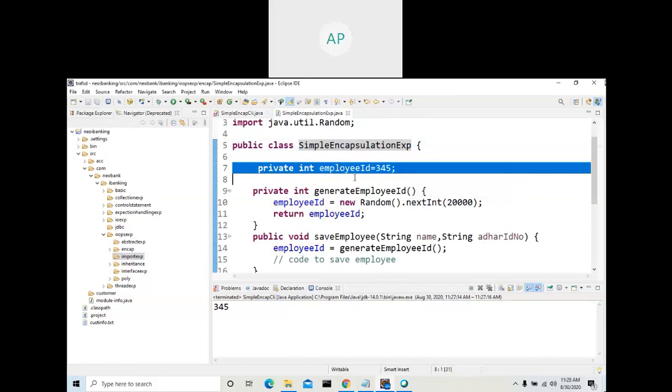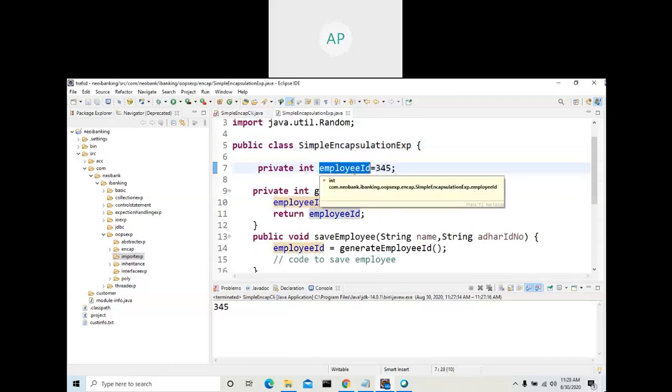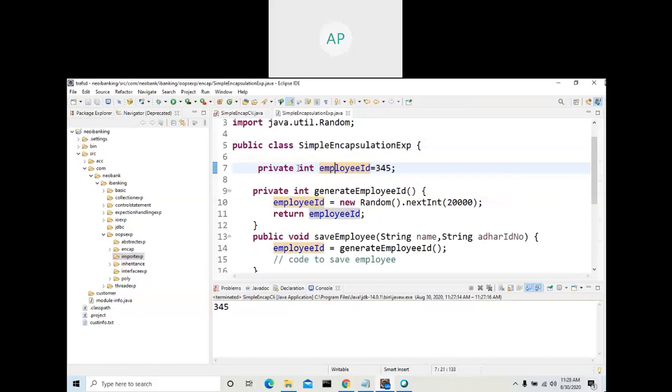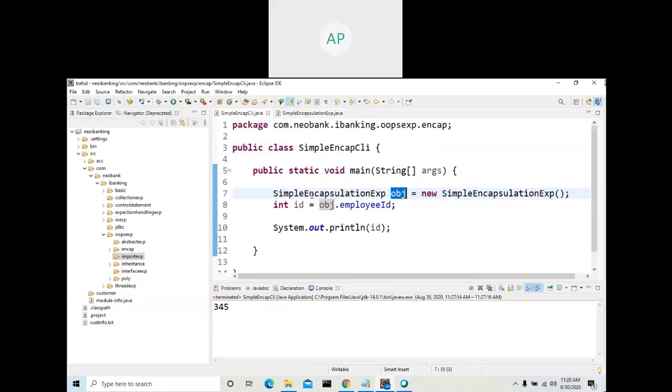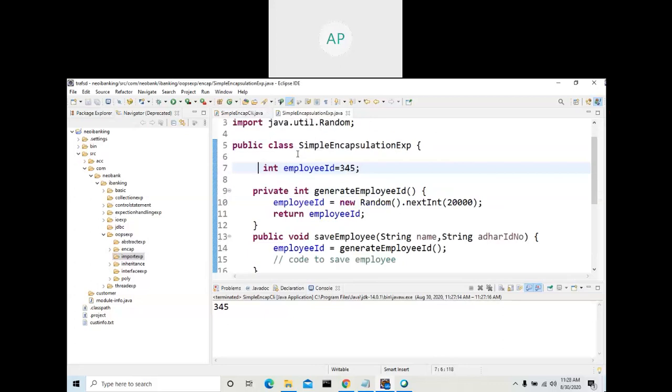It is hidden. You are restricting the access to this variable to this class. No one can access it by using the object reference variable or the class name, only within this class.